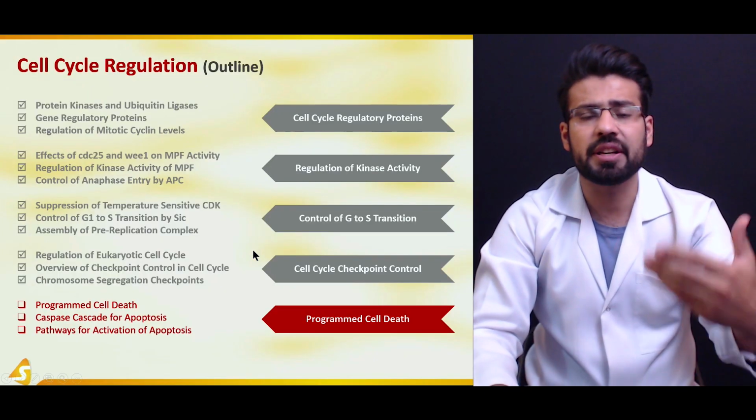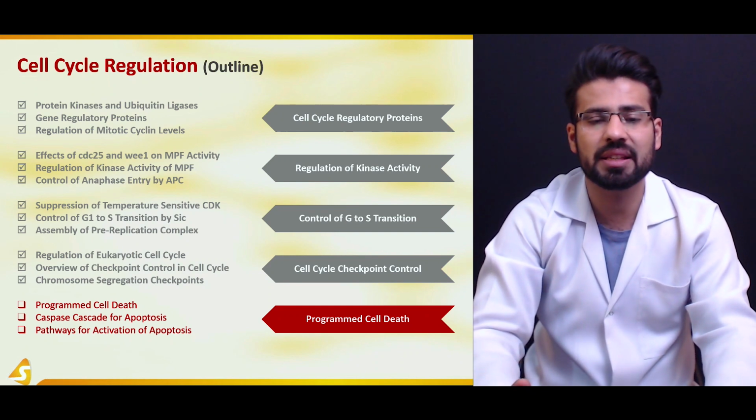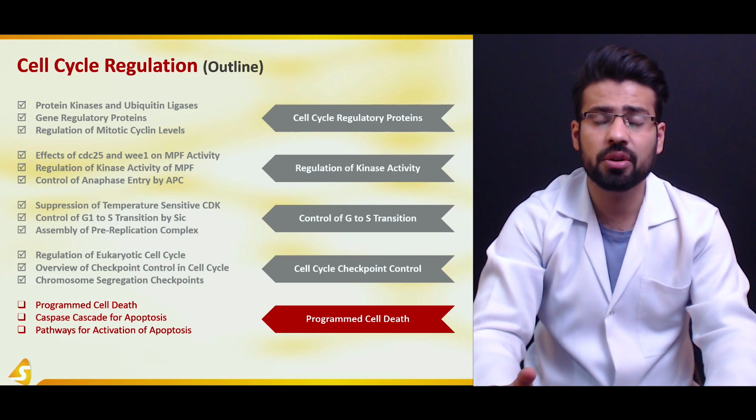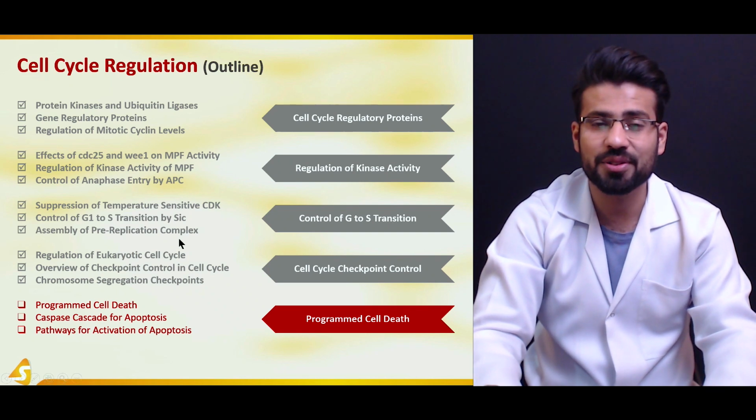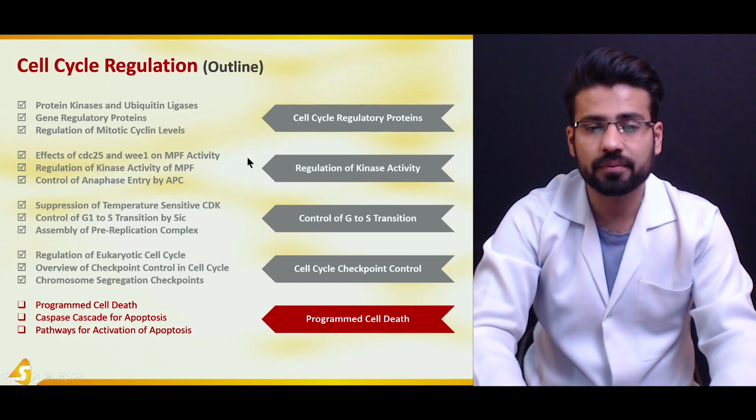So we'll start off with the definition of programmed cell death, and we'll move towards the caspase cascades that are specified for apoptosis, and then we are going to have a look at the two pathways that play an important function in the activation of apoptosis or programmed cell death.